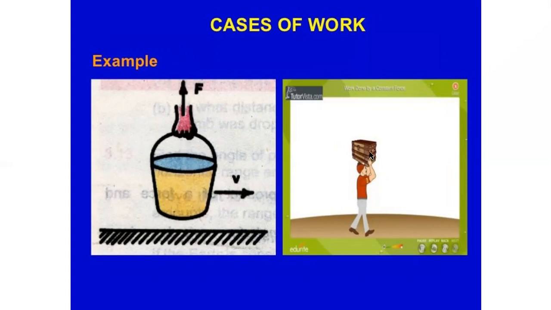Second one, if two trunks are being carried by a person, then the force is applied by the person in the upward direction and the person is moving rightwards. Here the angle between the displacement and the force applied is again equal to 90 degrees. So here, in terms of physics, the work done is equal to 0.